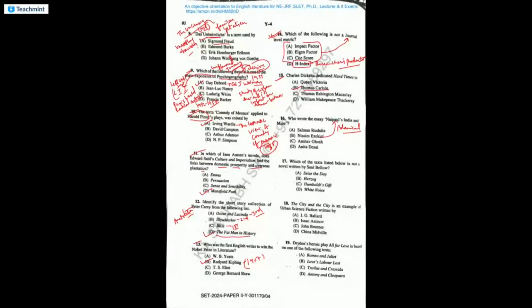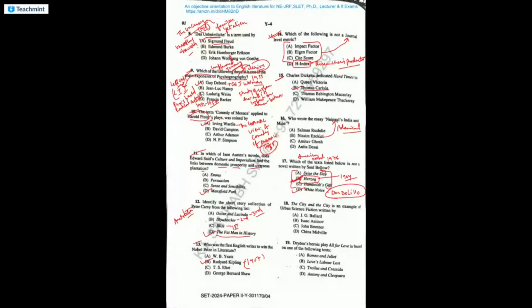Which of the texts below is not a novel written by Saul Bellow? So White Noise is not written by Saul Bellow. It is written by Don DeLillo. He is also an American postmodern writer. Don DeLillo wrote White Noise. All these three novels are written by Saul Bellow. Now, Saul Bellow is an American Nobel Prize winner, and he received the 1976 Nobel for his writing, especially his novel Herzog, which is very important. Herzog was written in 1964.